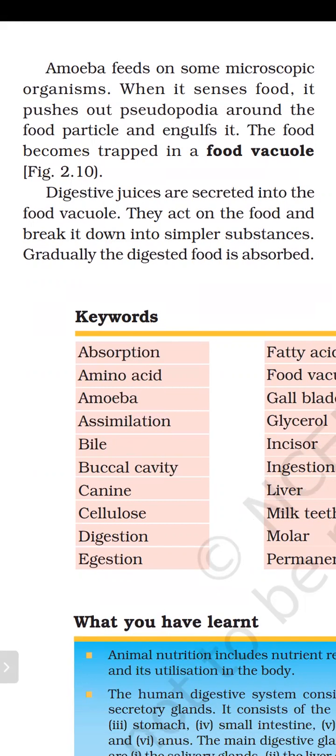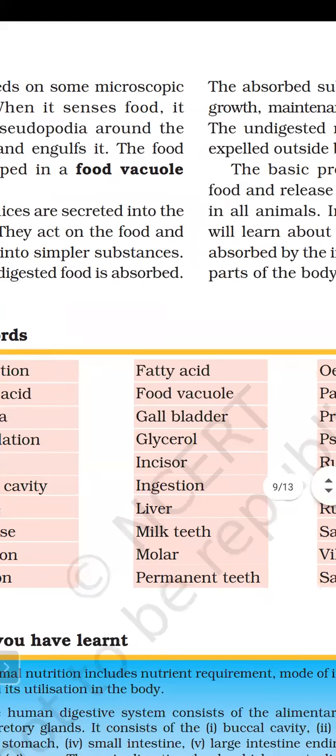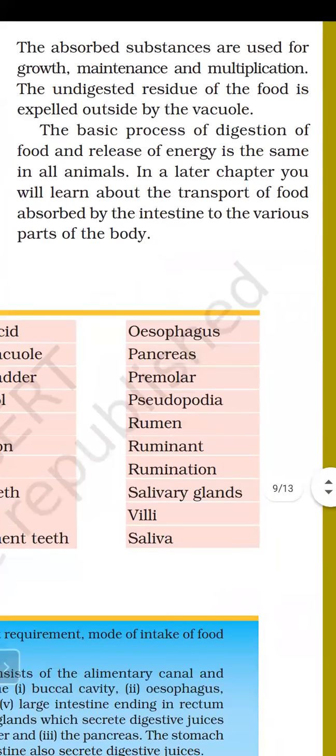Gradually, the digested food is absorbed by amoeba. The absorbed substances are used for growth, maintenance, and multiplication. Which means for their reproduction or for their proper growth, they will use those substances, those nutrients. The undigested residue of the food is expelled out by the vacuole.